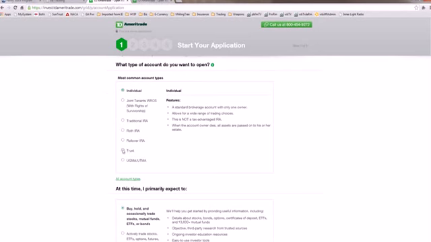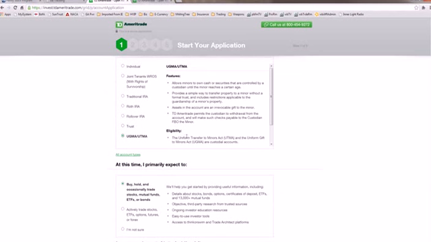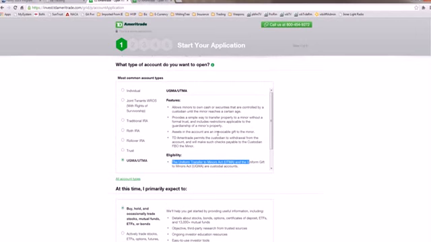You can do it as a trust. You can do it as a business. You can do this for a minor. Right, you can actually run this account for a minor. You can actually build an account for your grandchild. Right, I got grandchildren. I got 7 of them, and I can create accounts for each of them, and I can manage it and do everything myself until they turn 18 to 21 years old, and I can transfer it over to them if they're ready for it.